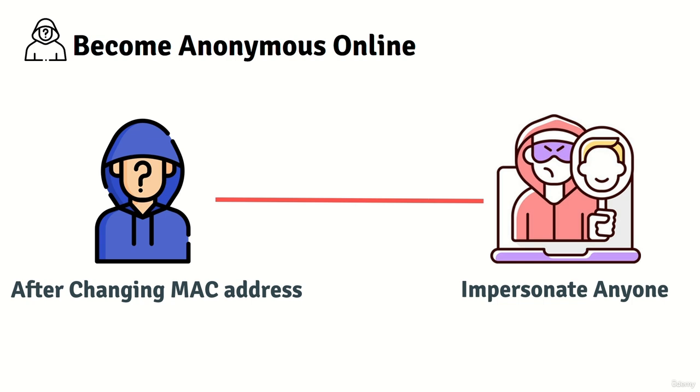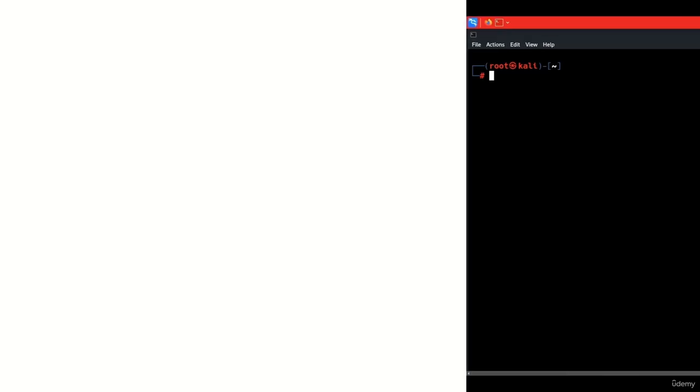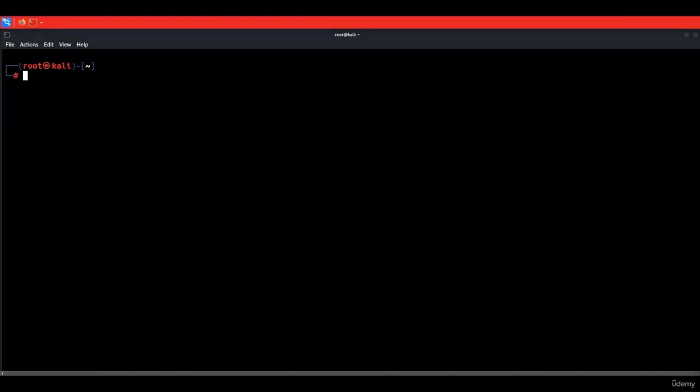Now let's see how to change the MAC address, and for now, we will see how to do it manually, and then we will see how to write a program to do that automatically. Let's move to our hacking operating system. So we will use the ifconfig command to list all the network cards on this computer.